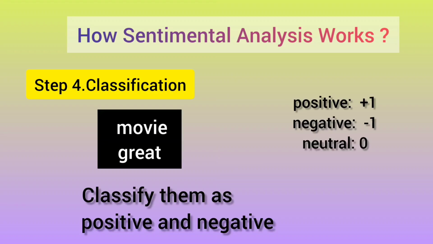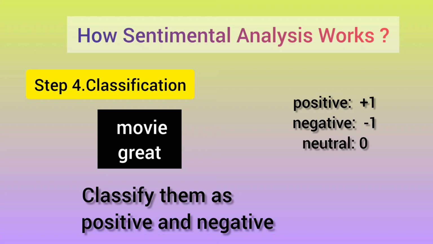Now step 4 is the classification step. Now that we are left with just two words, we classify them as positive, negative, or neutral words. For a positive word, we give a sentiment score of +1. For a negative word, the sentiment score is -1, and for neutral it is 0.